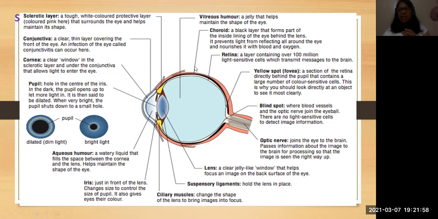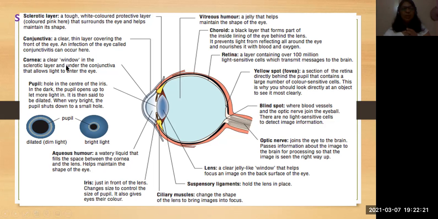Choroid. This is the second layer. The pink one shows the sclera, and this is the choroid, the dark color, black color. In front of the eye, the sclera is modified into what we call the cornea. Cornea is called a window in the sclerotic layer.